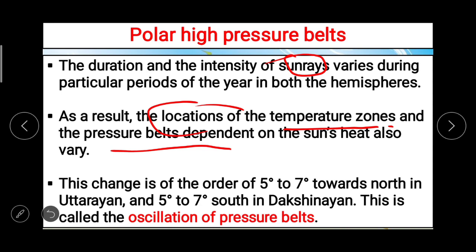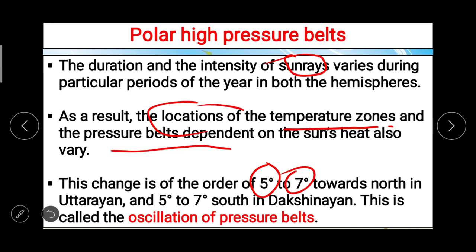This change is of the order of 5 degree to 7 degree towards north in Uttarayan and 5 degree to 7 degree south in Dakshinayan. This is called the oscillation of pressure belts.